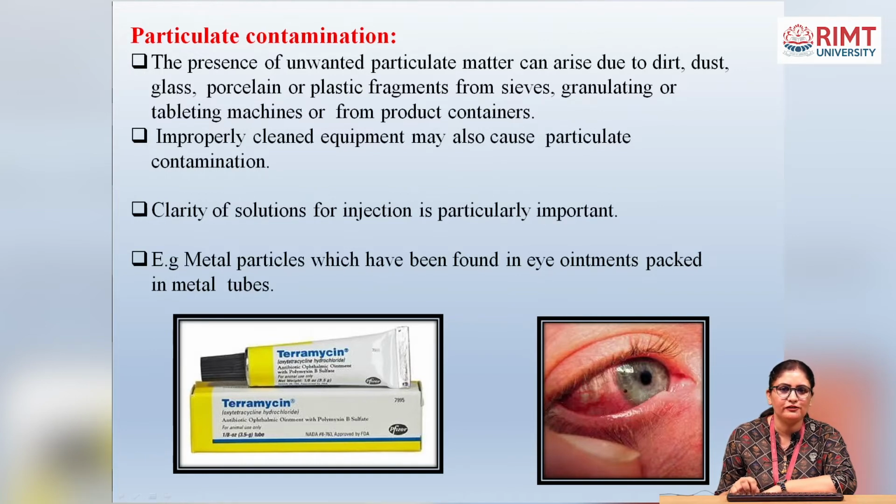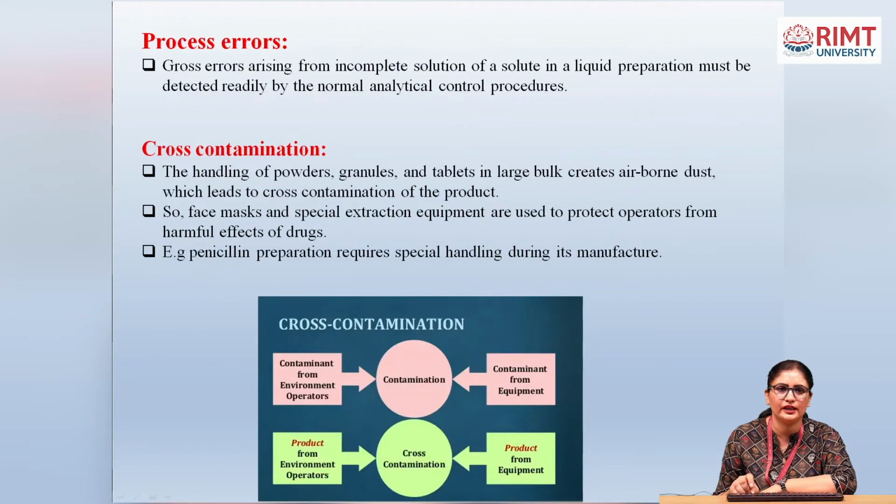Example: metal particles have been found in eye ointment packed in a metal tube. Here we take the example of terramycin. It may be contamination in the metal tube, or contamination with metal particles from sieves or granulating and tableting machines.